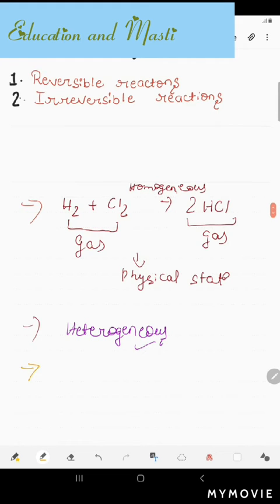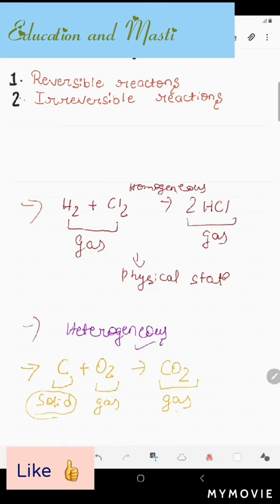Let's take an example. When carbon burns with oxygen, it forms carbon dioxide. What we observe here is carbon plus oxygen, O2, gives us CO2, which is carbon dioxide. When we see the composition, carbon is solid and oxygen is gas, and the product formed is gas. So here the carbon is solid, but the product is gas, not solid but gas. So that is one of the heterogeneous reactions.